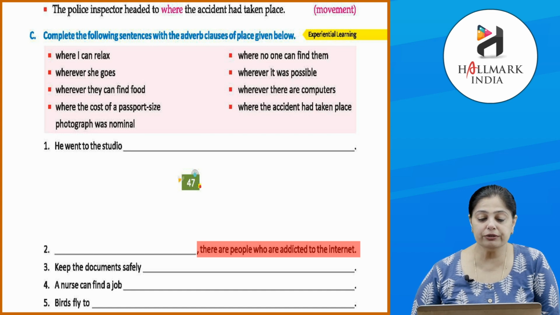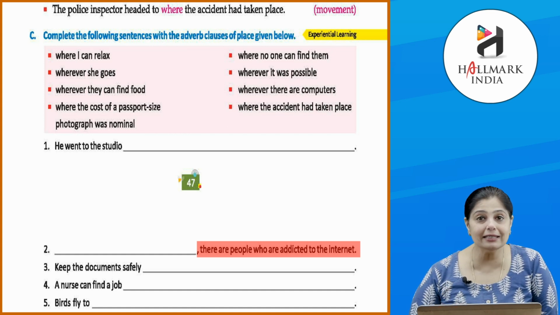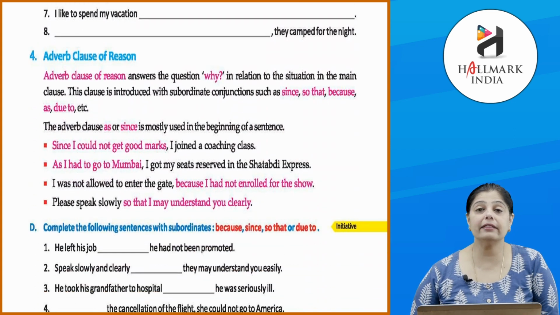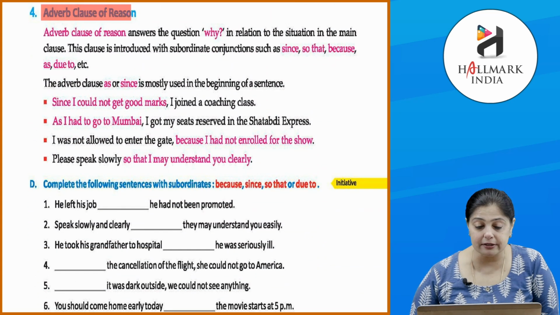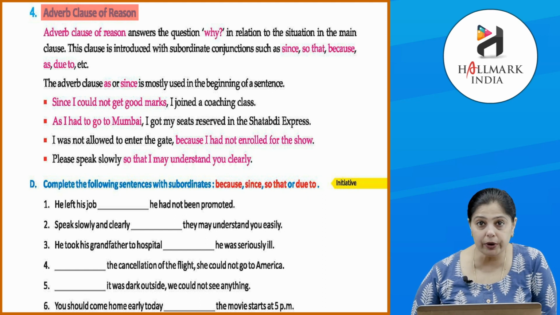Okay. So, children, likewise, you have to do the following sentences. You already have the clues, but you have to analyze the other portion of the sentence and then fill in the right clause. Clear? Now, let's look at the adverb clause of reason. Okay. So, reason answers the question why. क्यों कोई चीज हुई है. Why something has happened.